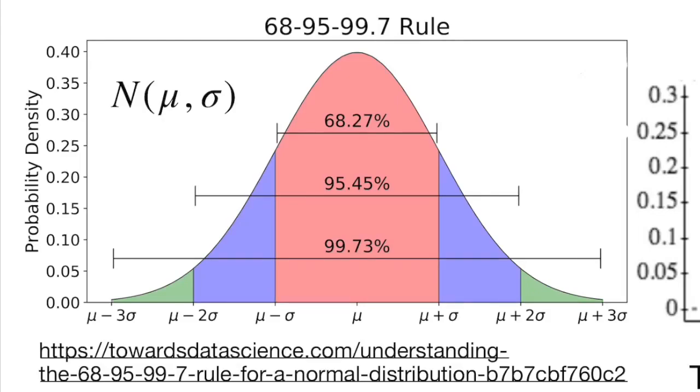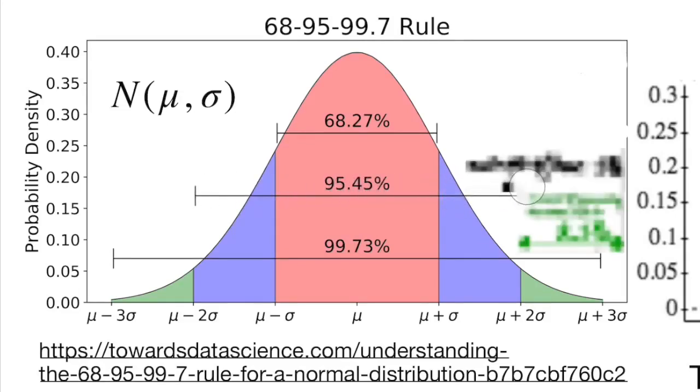These are the key numbers of the normal model that you must remember. Also, you must remember simple consequences of this rule. For example, in a normal distribution, what's the probability of a z-score being greater than 2? In other words, what's the probability of an individual being 2 or more standard deviations above the mean? If within 2 standard deviations we have 95%, outside we will have 5%.